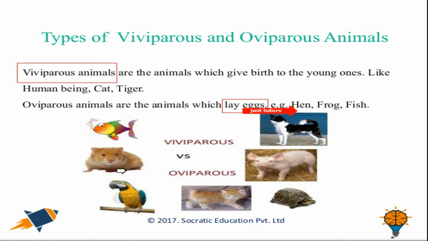That's how they differ from viviparous animals, and they are termed oviparous animals. We have some separate pictures of viviparous versus oviparous animals. Here on the left-hand side we have oviparous animals, whereas on the right-hand side we have the viviparous animals.